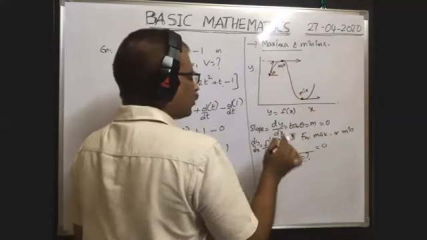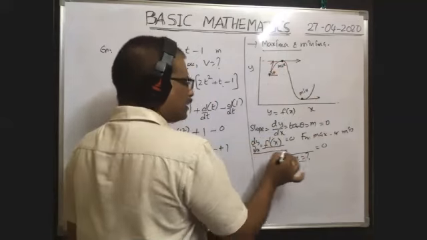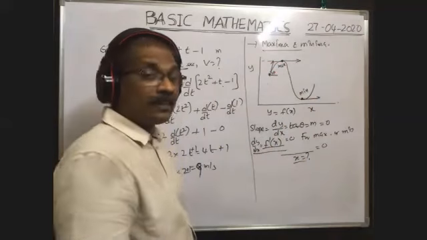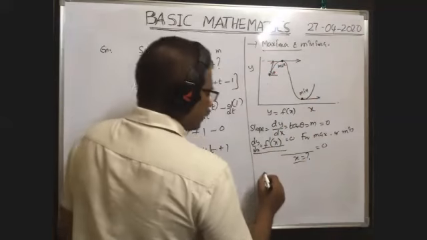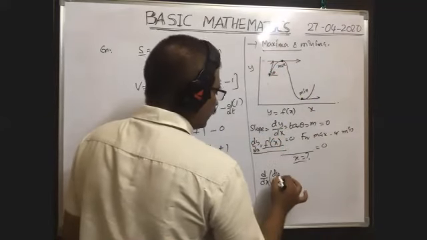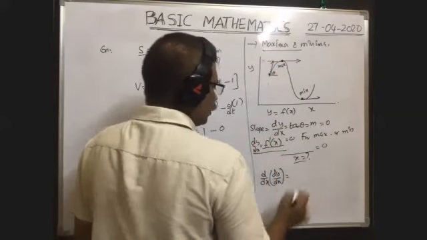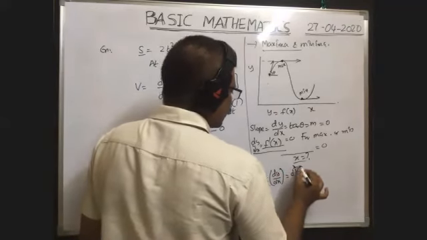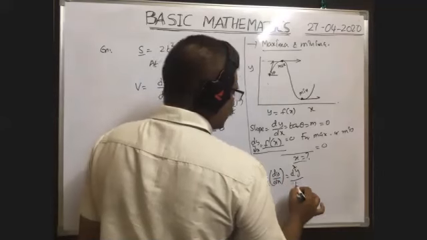To find maximum or minimum, again we have to differentiate this equation with respect to x. That is called double differentiation, second order differentiation. Okay, here d by dx of, again we have to differentiate this one, dy by dx, that is equal to d square y by dx square.